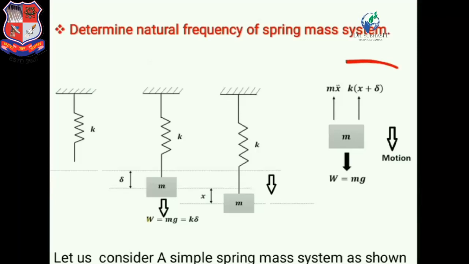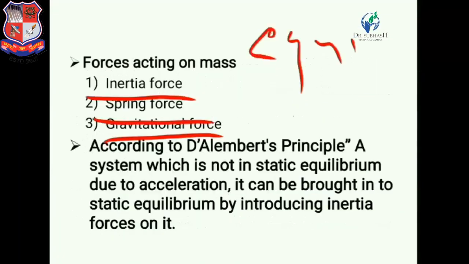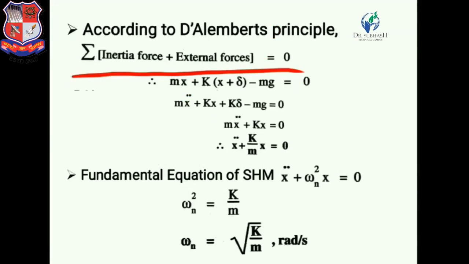Now, in our case, in this free body diagram, we know that there are three types of forces acting on the system: inertia force, spring force, and gravitational force. So if the summation of these three forces becomes 0, then we can say that our spring mass system is in equilibrium. So first of all, inertia force. We know that the inertia force is m into x double dot, acting in upward direction.